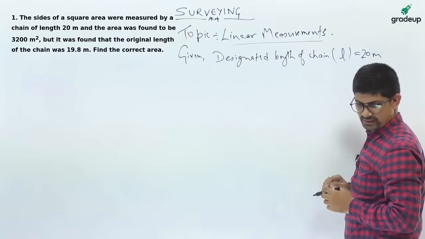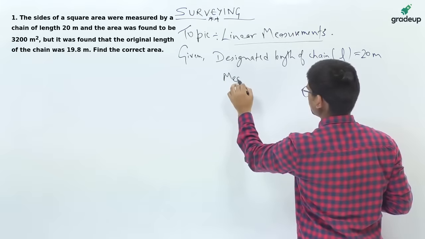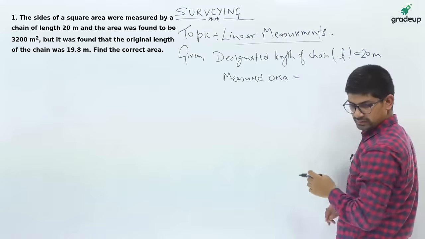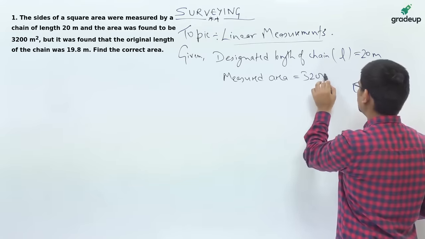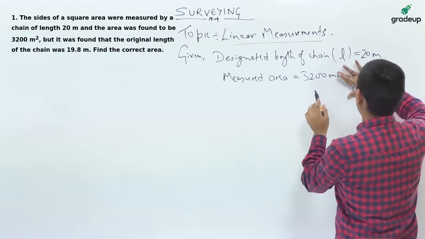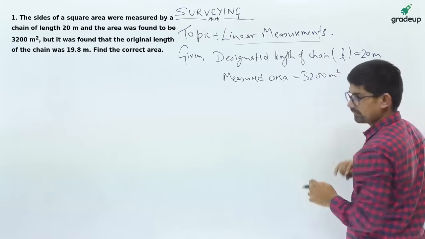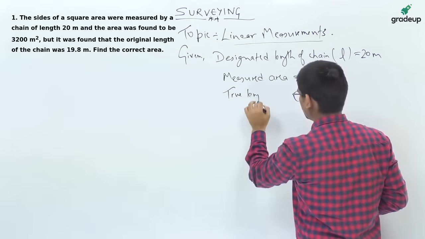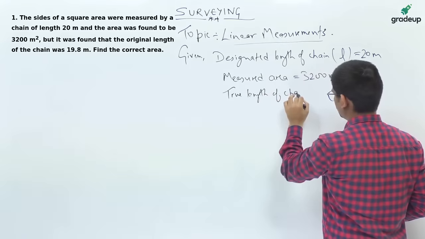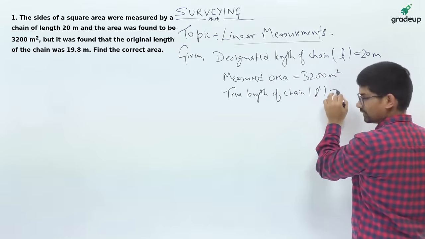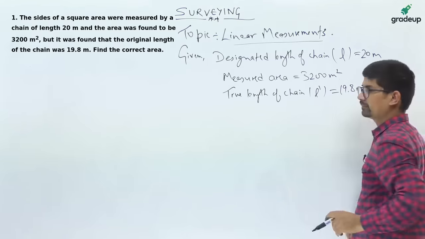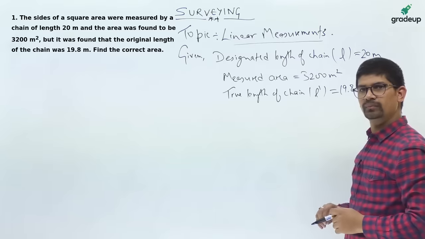Now the second thing which is given to you is measured area, that is 3200 meters square. Now you are given the true length of chain, that is L dash, that is 19.8 meters. So this is the data given to you.